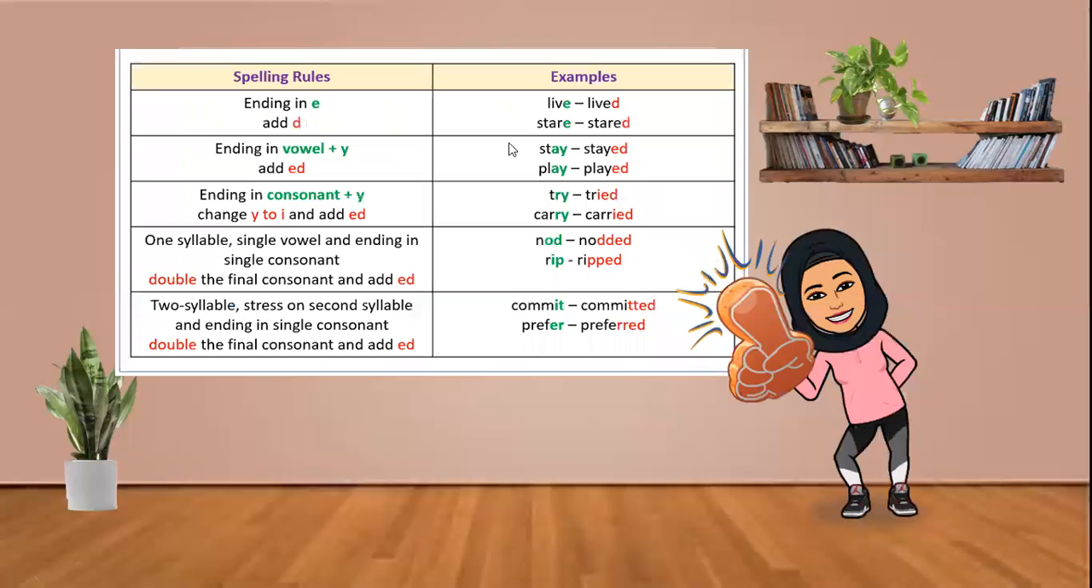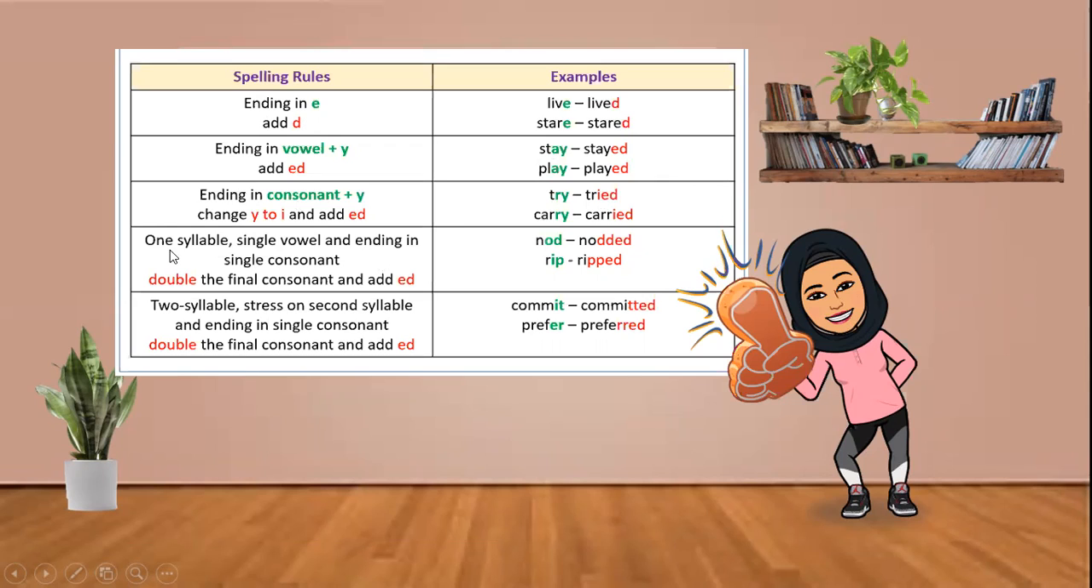There are a bit of rules. This one is easier for you to remember if you just memorize the words. For example, if the word ends in e, we just add d. For example, live, lived, stare, stared. If the word ends in a vowel and y, for example stayed, played, we just put ed. And if it ends with a consonant and y, for example tried, carried, we have to change it into ied.